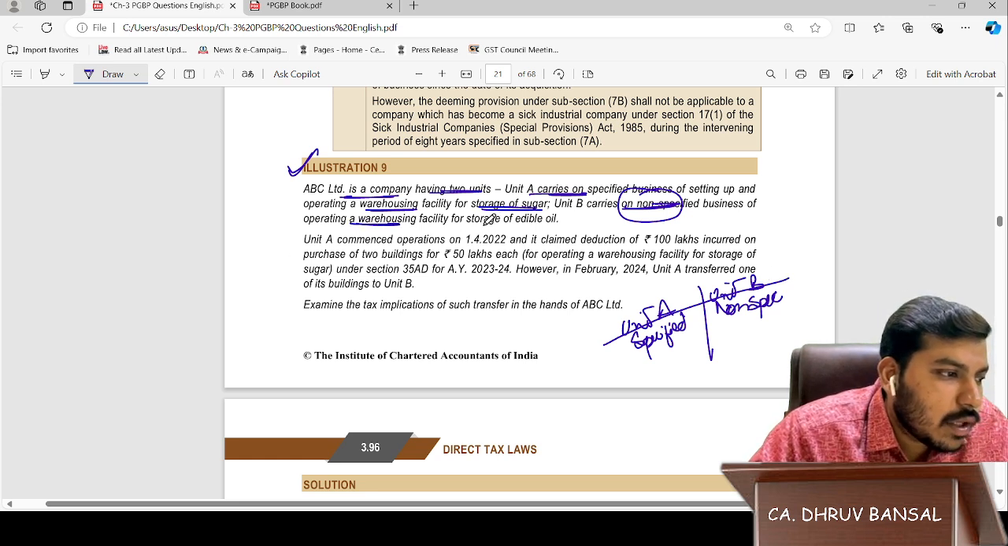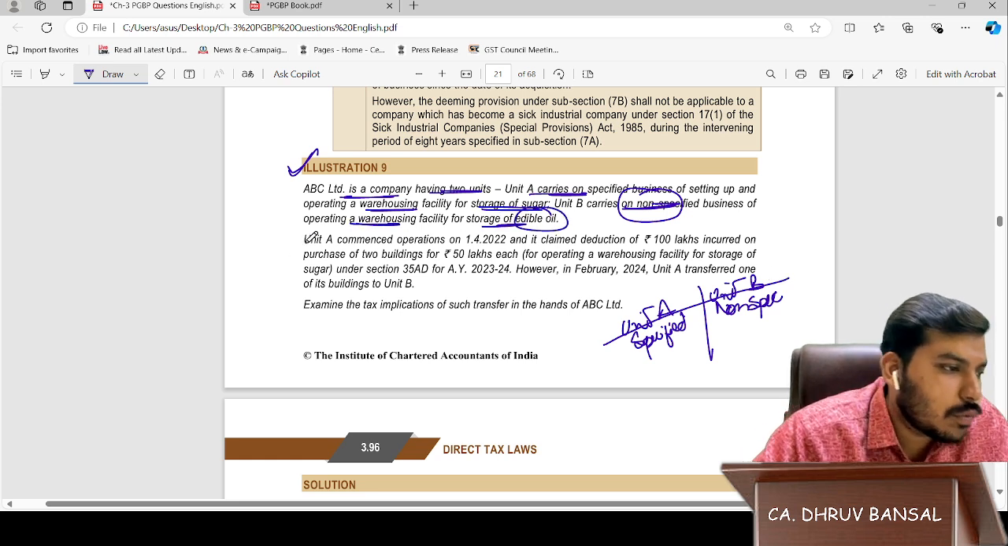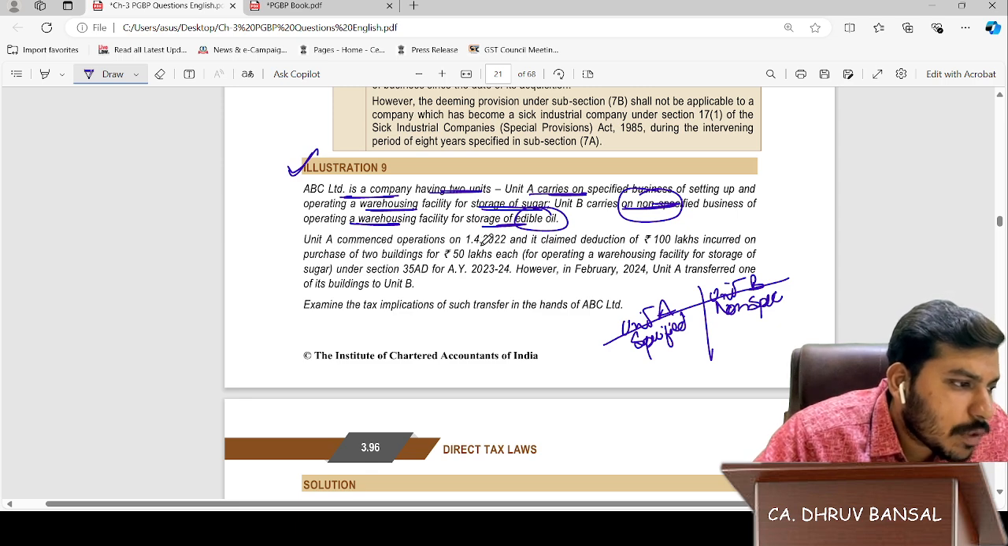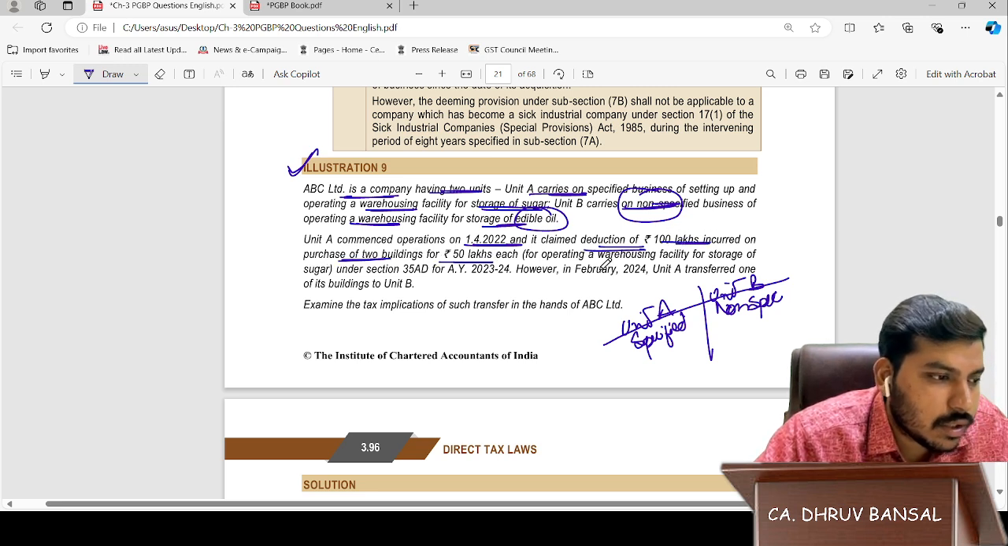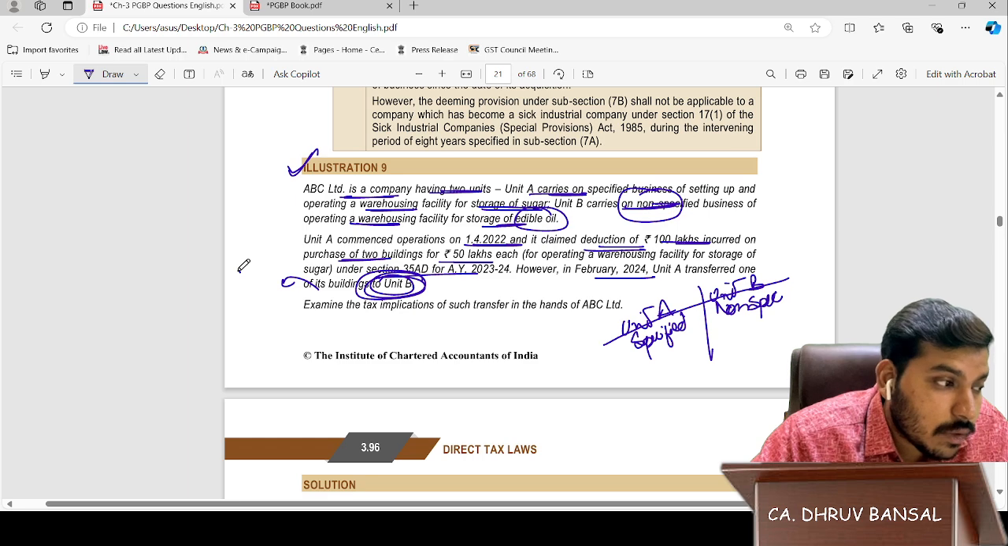Operating a warehousing facility for storage of edible oils. Unit A commenced operation on 1st April 2022 and claimed a deduction of 100 lakhs incurred on purchase of two buildings of rupees 50 lakhs each, under 35AD. In February, Unit A transferred one of its buildings to Unit B, that is, transferred within 8 years. Getting the concept?